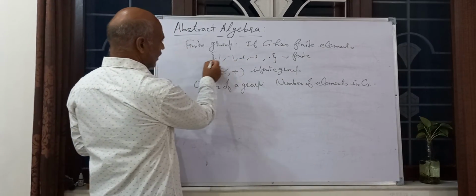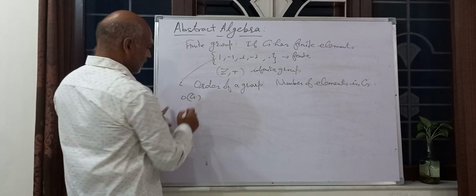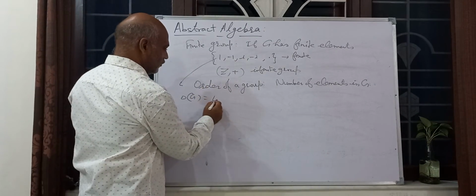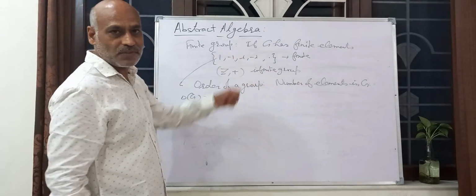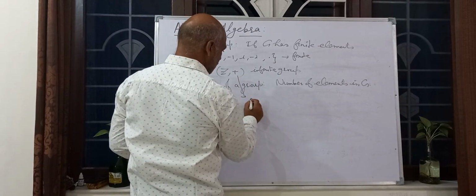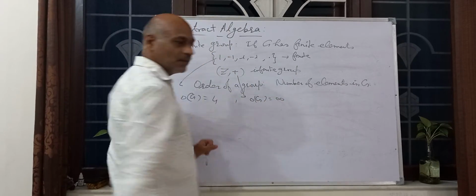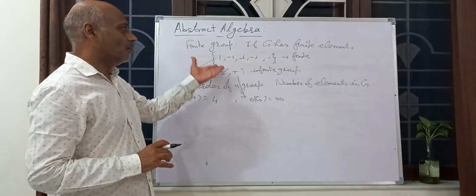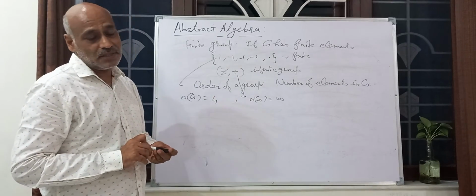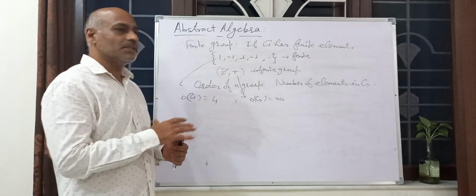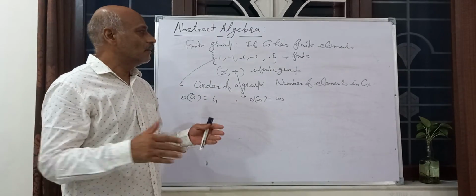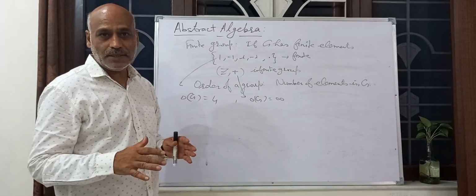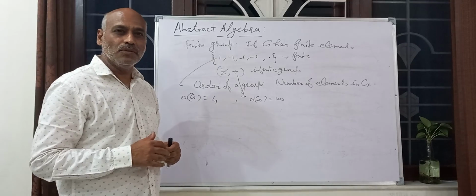Suppose here the elements are 1, 2, 3, 4, so the order of G is 4. For an infinite set, the order of G is infinity. So this is the definition of a group. Please read it 3, 4, 5 times so you can make this concept clear. And then in the next video we will go to some examples.